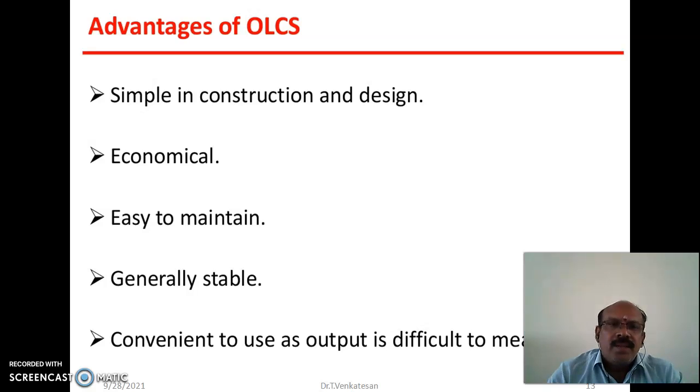Okay, and next, the advantages of an open loop control system. Construction-wise, the open loop control system is simple, and the design is also very simple, so it is more economical compared to a closed loop system. The maintenance of the open loop control system is very easy. Generally, an open loop control system is more stable. It is convenient to use when the output is difficult to measure.